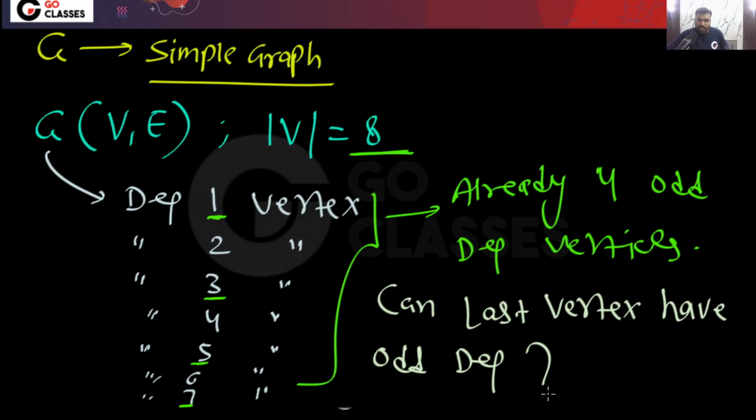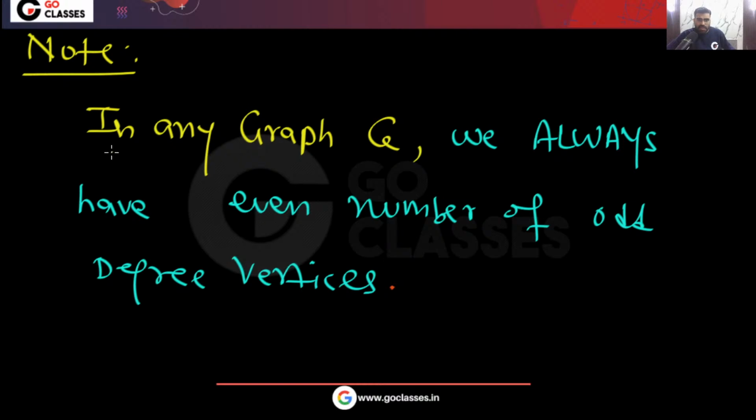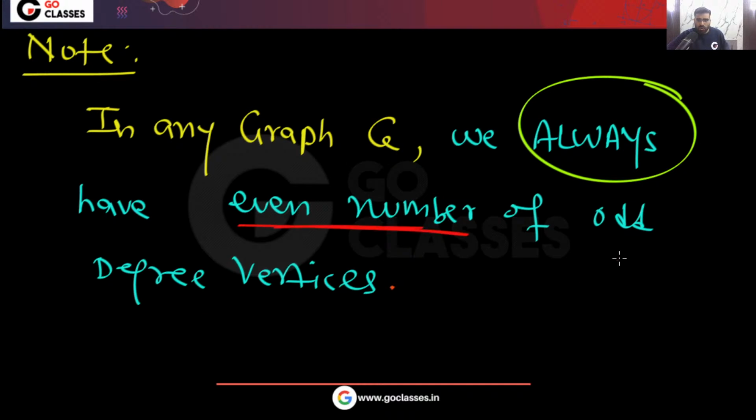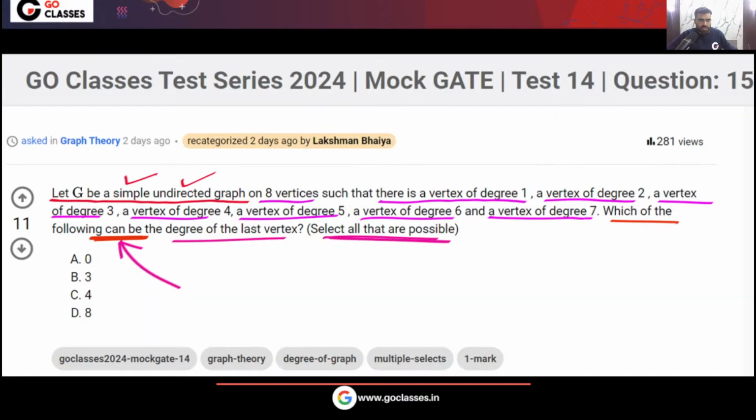The answer will be no. The last vertex cannot have odd degree because in any graph, whatever graph you take, we always have an even number of odd degree vertices. So this option 3 is also gone, and finally your answer will be option C.